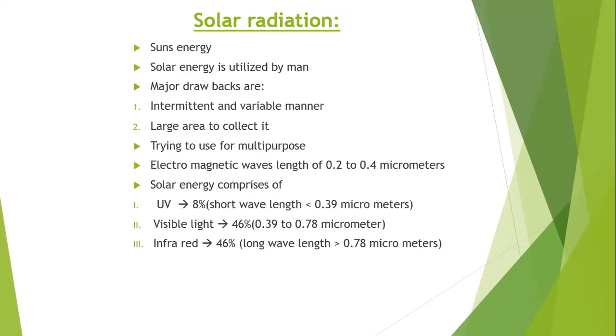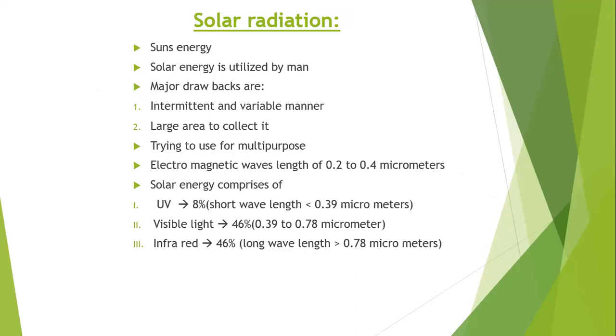The next topic is solar radiation. What is the sun's energy? The energy produced and radiated by the sun is called the sun's energy.